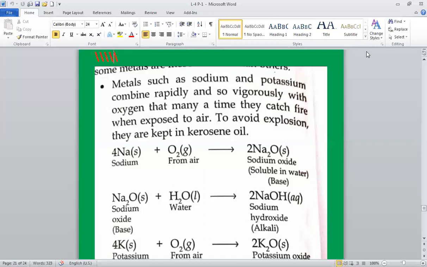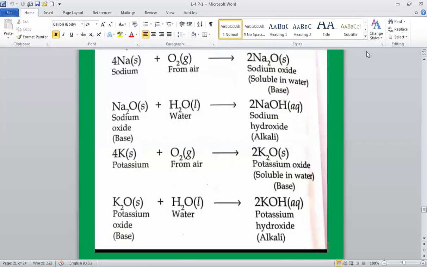So metals like sodium and potassium are always kept in kerosene oil, because if they are kept as such in air, they will catch fire. You can see the reactions also. Sodium plus oxygen, it will form sodium oxide. 4Na plus O2 will give you 2Na2O. That is sodium oxide. And this oxide of sodium is soluble in water and it forms a base or alkali.